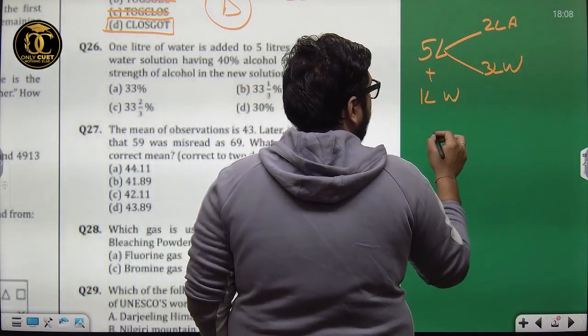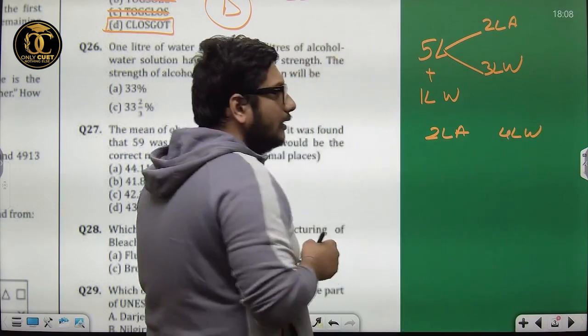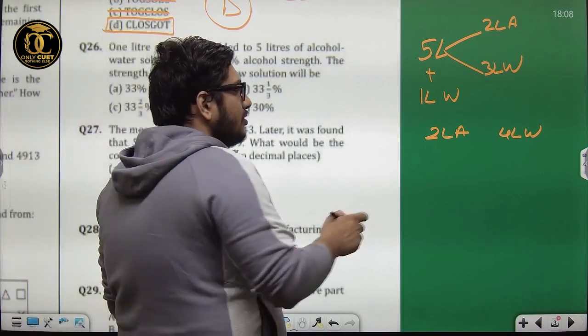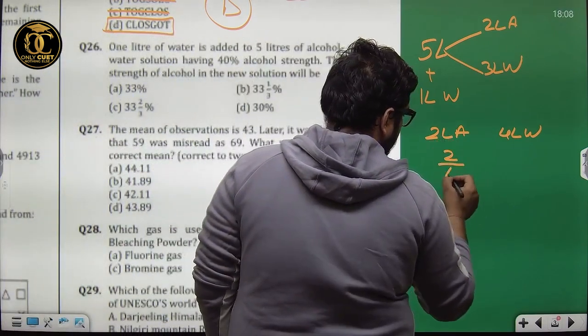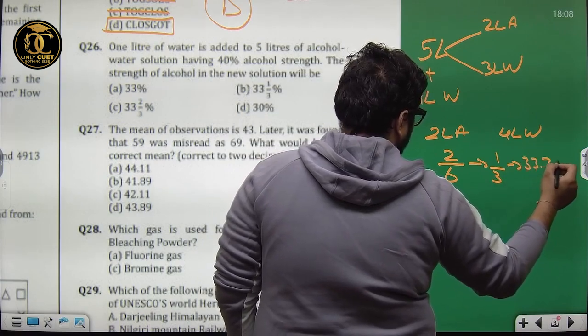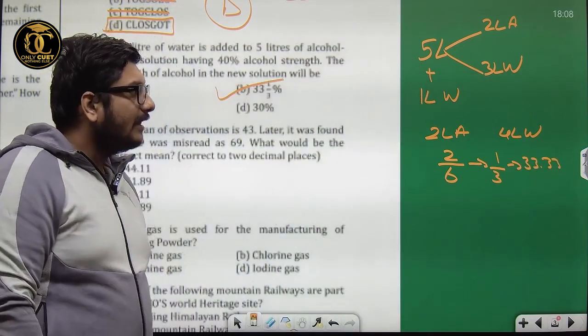So now there are 2 liters alcohol and 4 liters water, which is 6 liters. The strength of the alcohol in the new solution is 2 upon 6, which turns out to be 1 upon 3, that is 33.33%. That is the correct option. Very simple question.